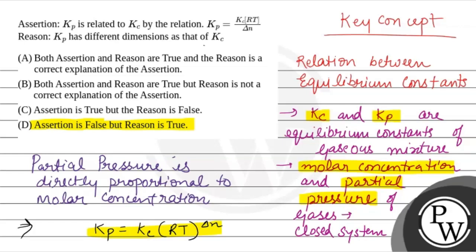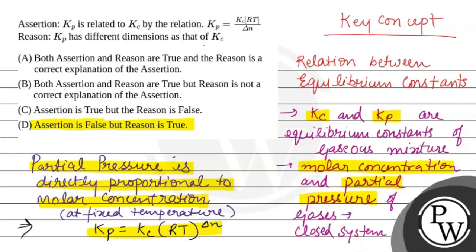Okay? And so partial pressure is directly proportional to the molar concentration at fixed temperature.